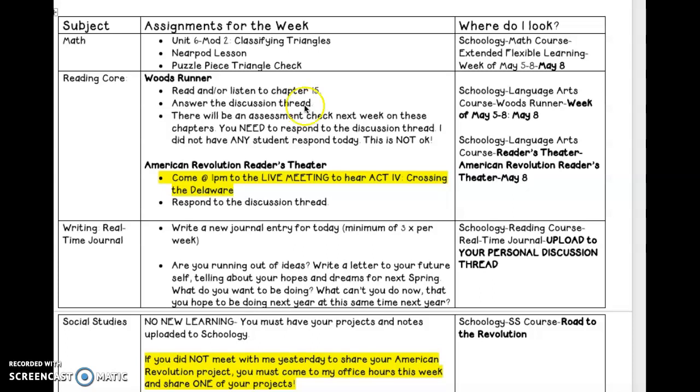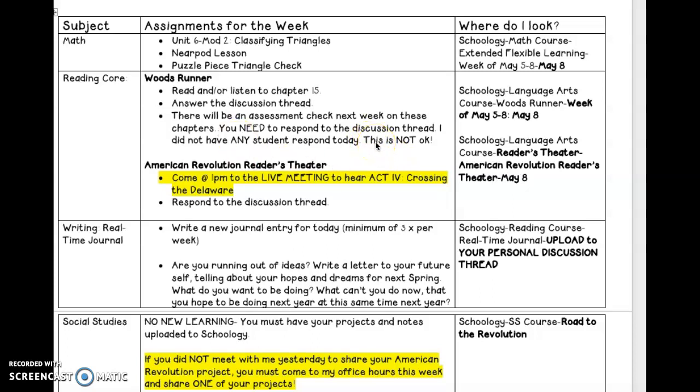So like I said here in the third bullet, there will be an assessment next week to check on these last few chapters from this week. That would be chapters 15, 14, 13, and 12. I'm definitely putting together an assessment this weekend to check your comprehension because you are not completing the discussion threads. Like I said, I put on here, you guys, that's not okay.